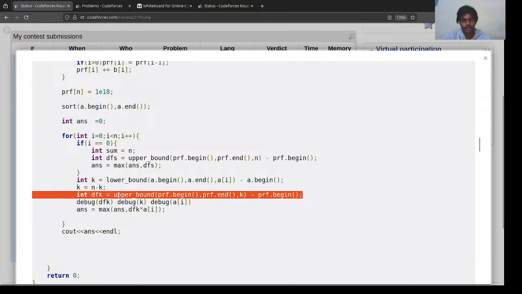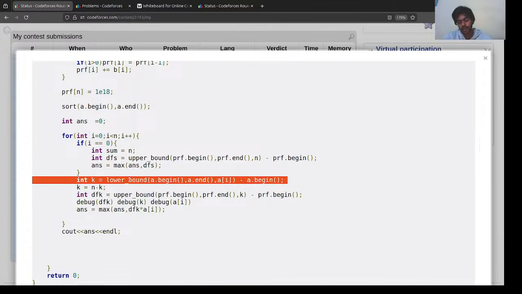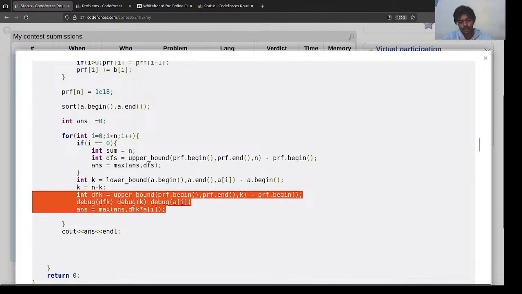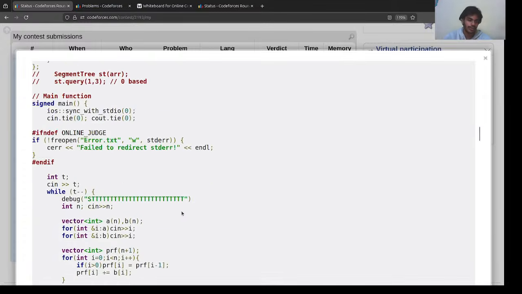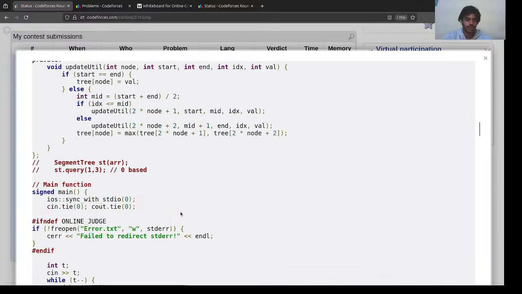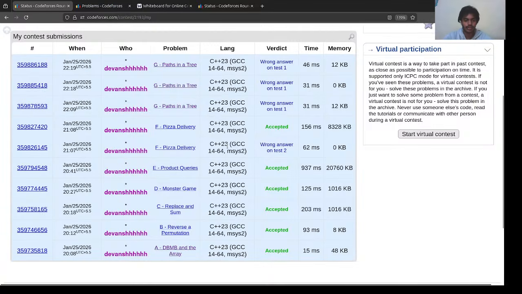And then we have the upper bound function. What is this calculating? This is calculating how many levels it would have. So this binary search is for the number of swords we have, this binary search is for the number of levels we have, and then at max we are checking what's the max score we could have. So this was the entire solution for question D. Hope you guys like the solution.